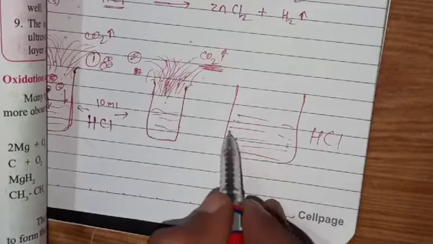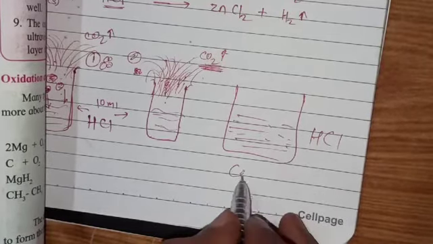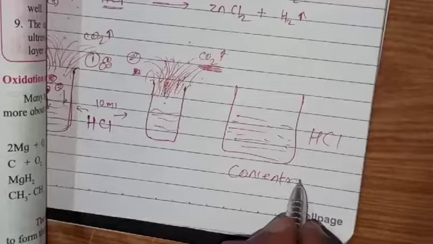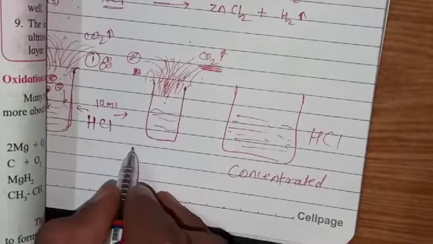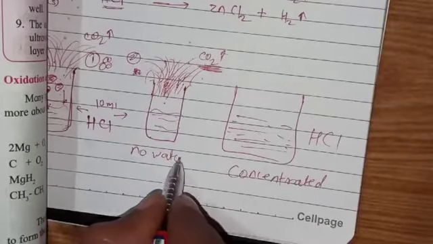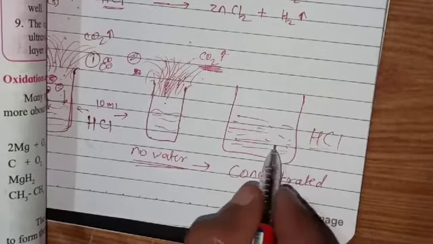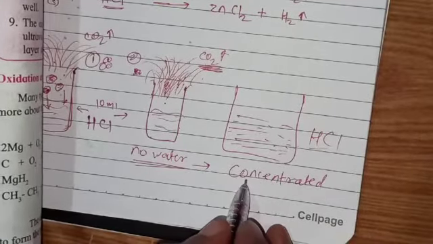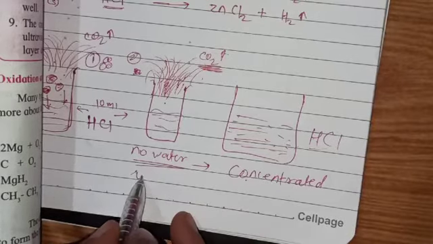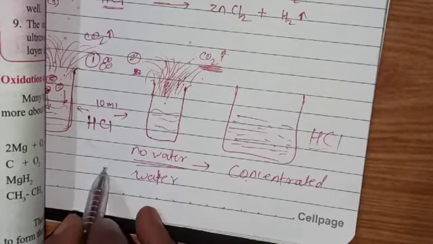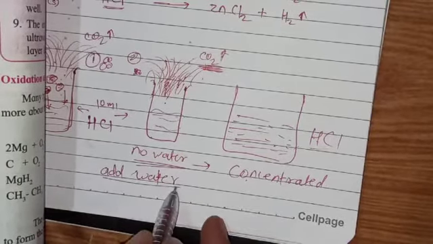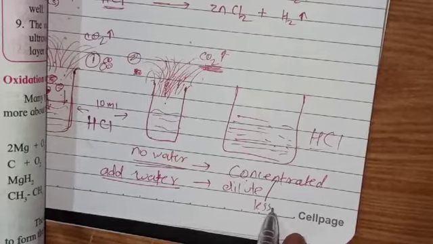If there is no water in it, then it is concentrated. No water means concentrated. Okay, if we add no water, only hydrochloric acid here, then it is concentrated. But if we add some water, then it is dilute or less concentrated.